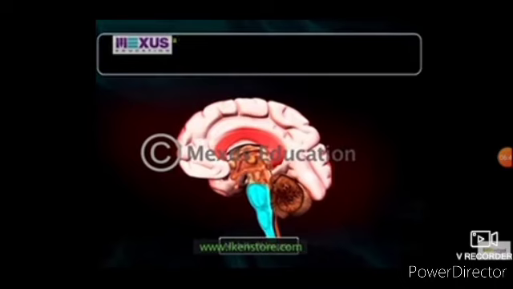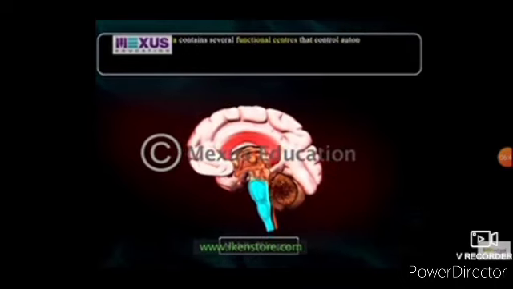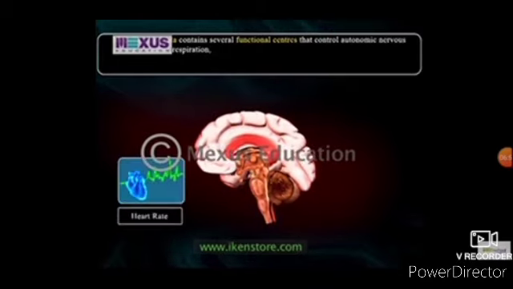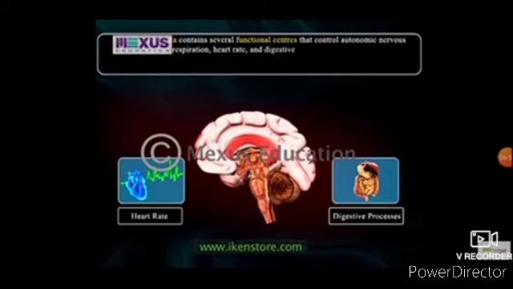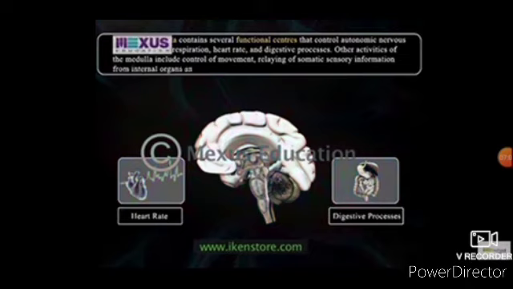Medulla oblongata contains several functional centers that control autonomic nerve activities, regulate respiration, heart rate, and digestive processes. Other activities of the medulla include control of movements, relaying of somatic sensory information from the internal organs, and control of arousal and sleep.